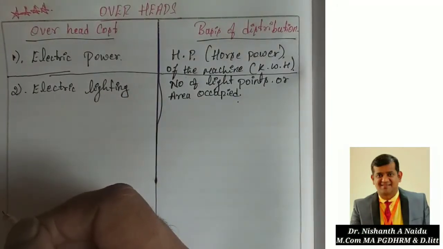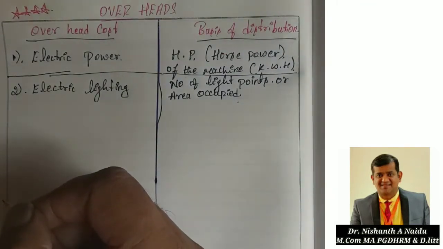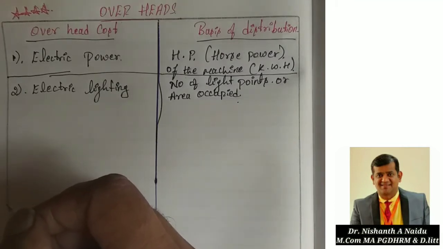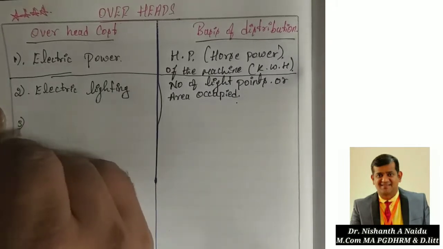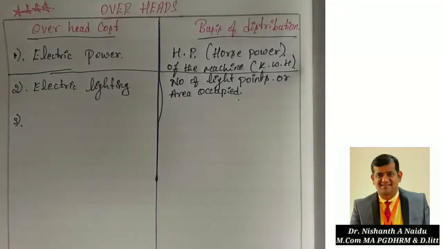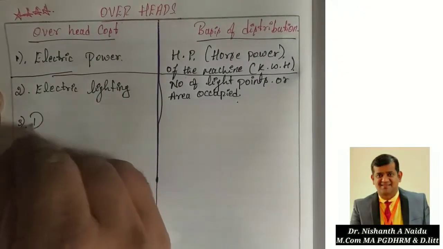After this, the third expenditure we will have is depreciation.